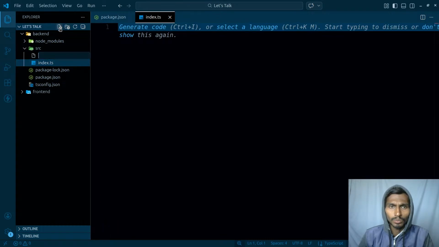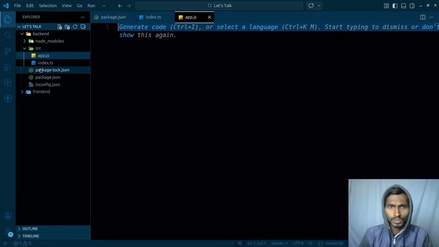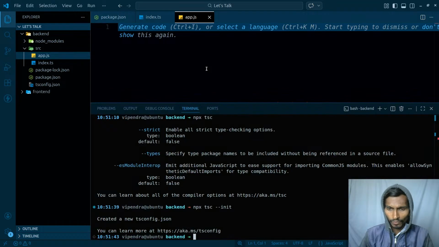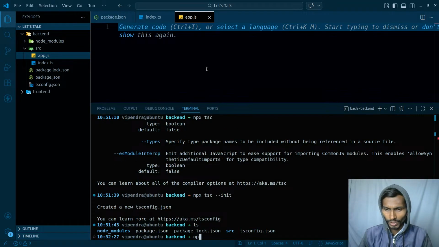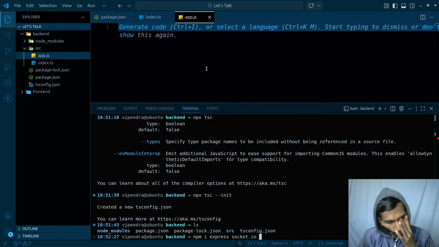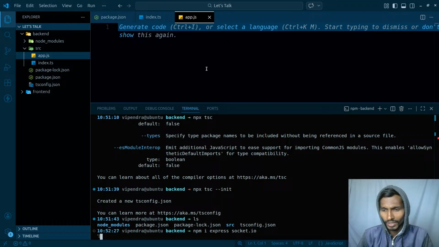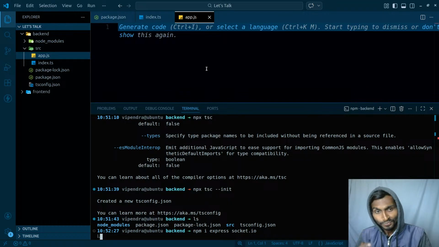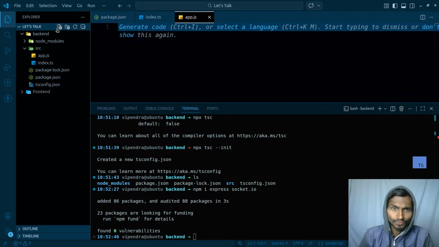Just after that, I'm gonna be having two files inside this. First one is gonna be index.ts, second one is gonna be app.ts, and this is how I'm gonna be going ahead. And I will be installing some of the things inside this. So npm install express is going to be installed, and socket.io is going to be installed. I'm using socket.io over here so that it makes the job quite easier to do initially. Later I will be switching to WebSocket as well. So let's simply install these two things right here. I will be worrying about other ones soon.